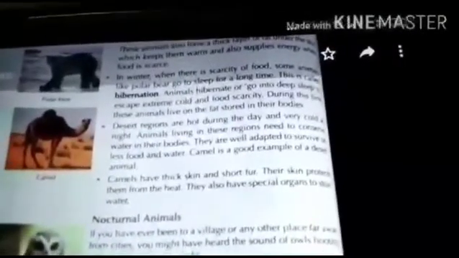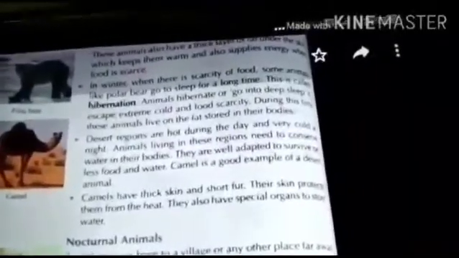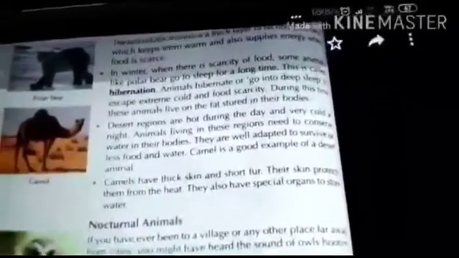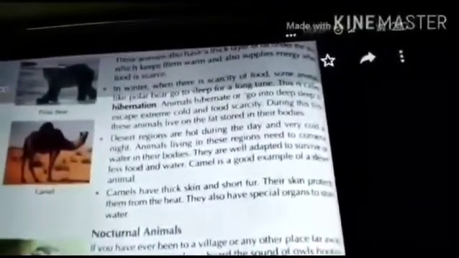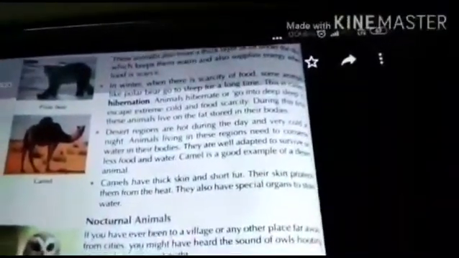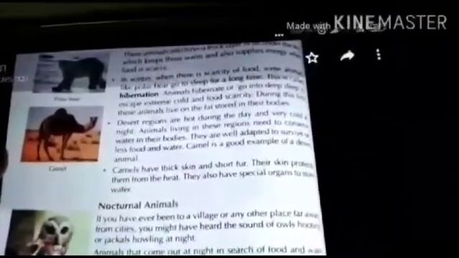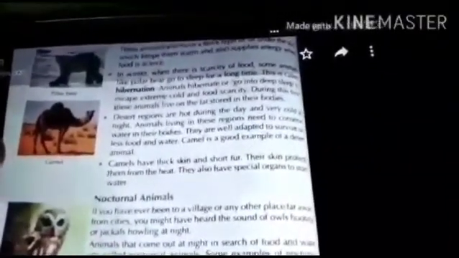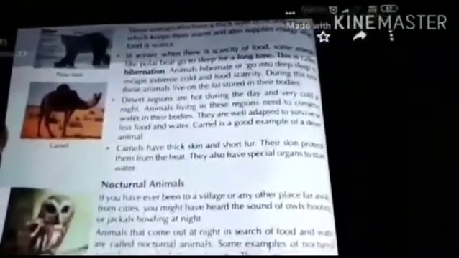The next animal is the animal of the desert. Desert regions are hot during the day and very cold at night. Animals living in these regions need to conserve water in their bodies. They are well adapted to survive on less food and water. Camel is a good example of a desert animal. It has thick and short fur, so their skin protects them from heat. They also have special organs to store water.